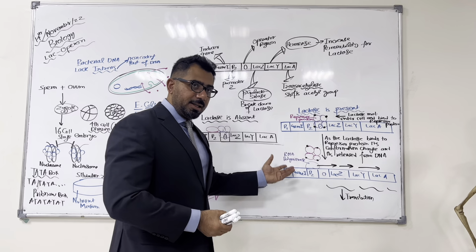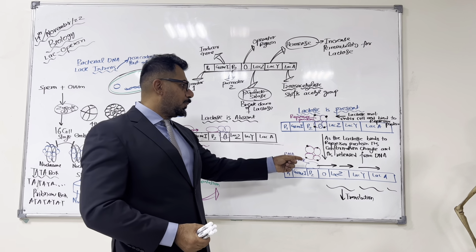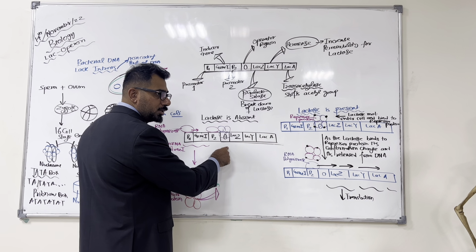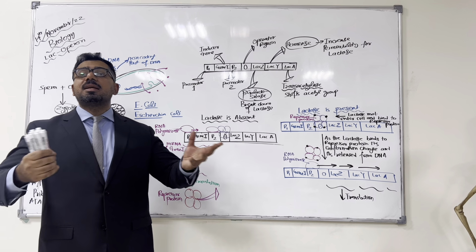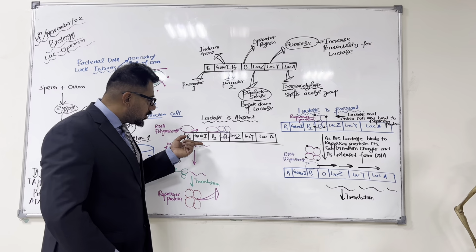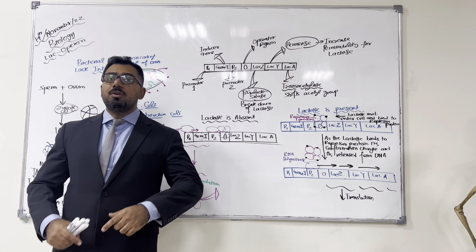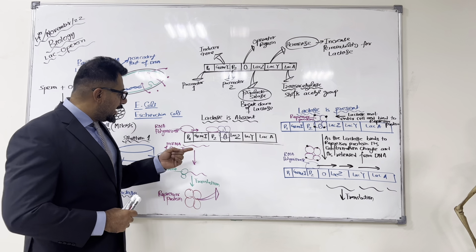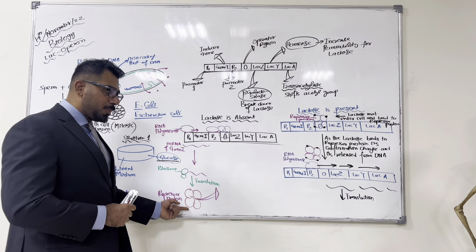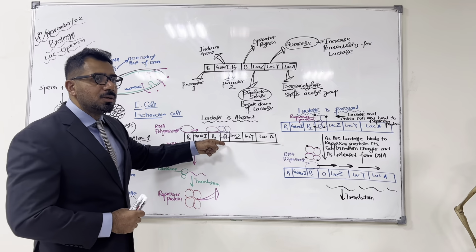So when it is released, the repressor protein is free, right? Now this repressor protein will again come and bind to the operator region. And another thing can also happen: this P1 again can be transcribed, right? This gene I, which is the inducer gene, will again be transcribed and go through the process of translation, and the repressor protein will be formed, and this repressor protein will go and bind to the operator region.